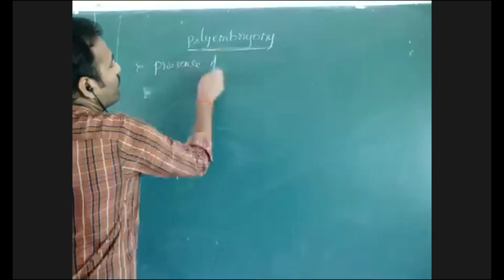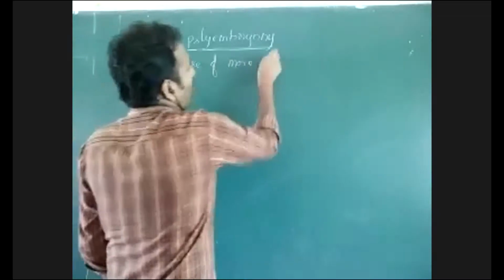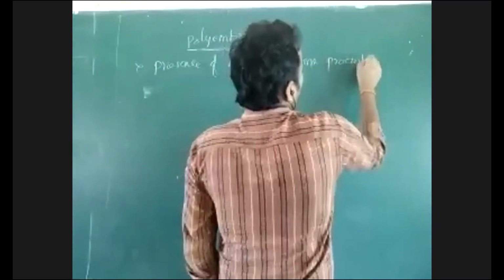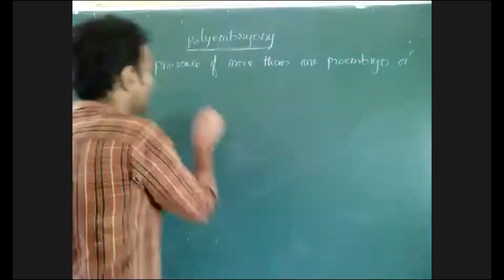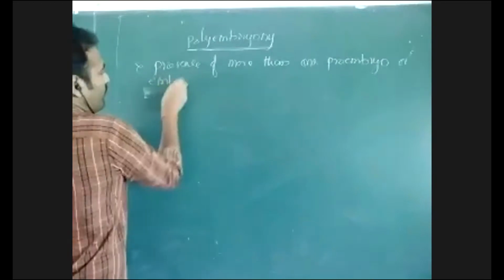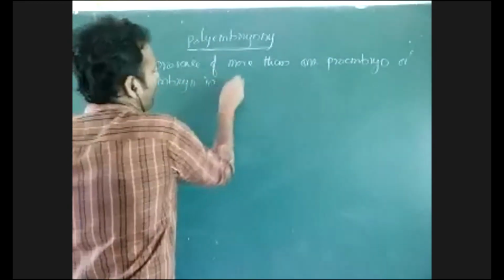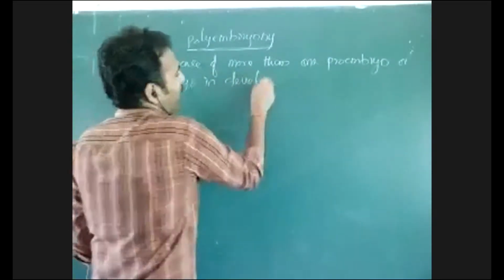Presence of more than one proembryo. Proembryo means the developing embryo. Proembryo or embryo in a developing ovule.